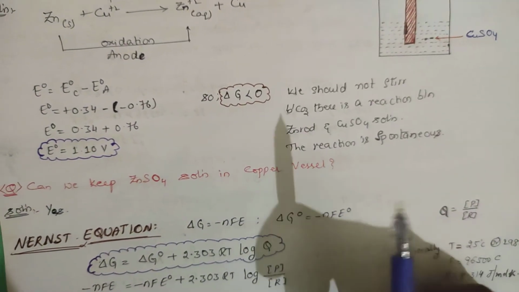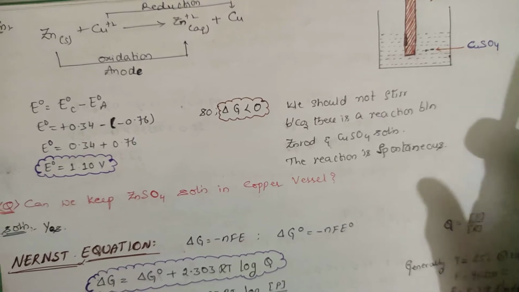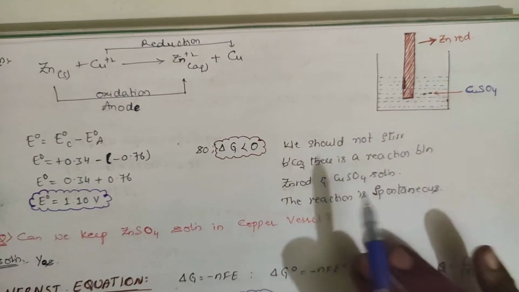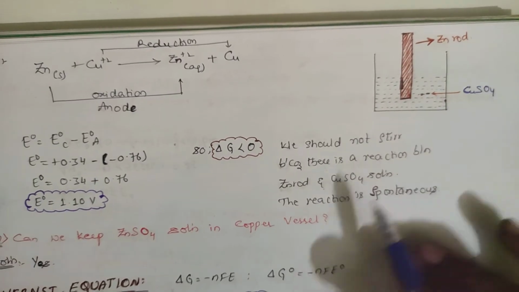So we should not stir, because there is a reaction between the zinc rod and the copper sulfate solution, and that particular reaction is very spontaneous. This rod tries to get dissolved in the solution of copper sulfate.